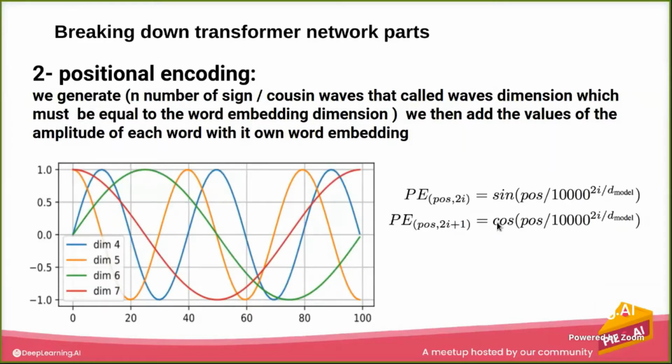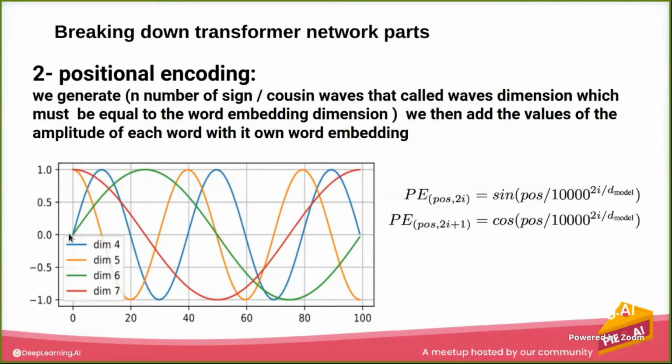What I mean by odd and even is that if we have an input with a word embedding shape of 512, we want to generate 512 waves. Each wave comes from an equation: if the index is even, we generate a sine, and if it's odd, we generate a cosine. Now, when we take the word number 0, we project it on these waves and take the amplitude of the word for each dimension.